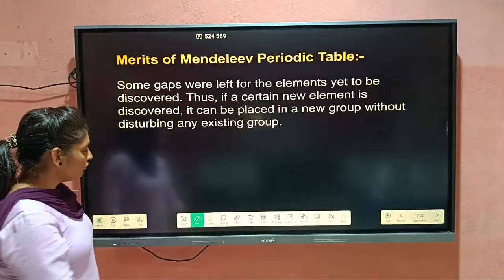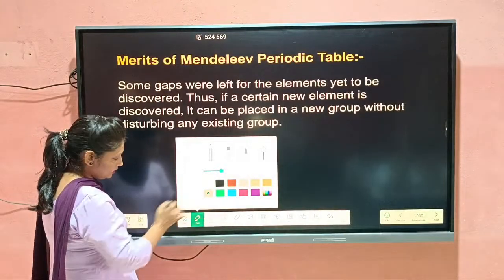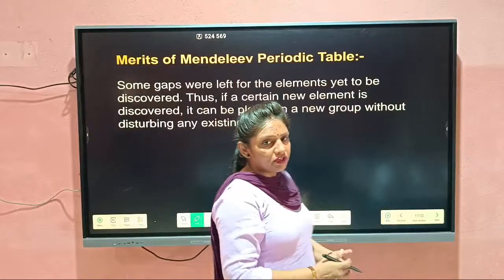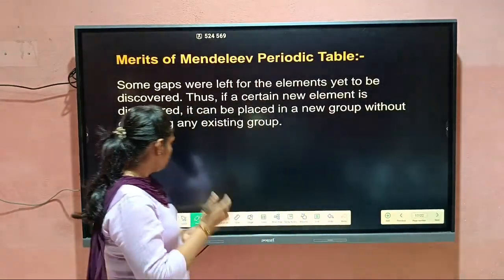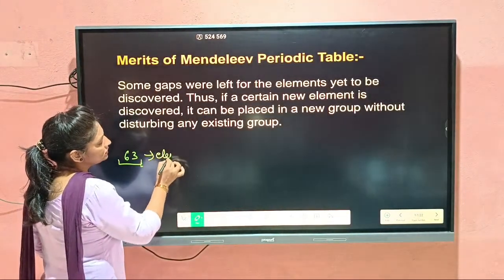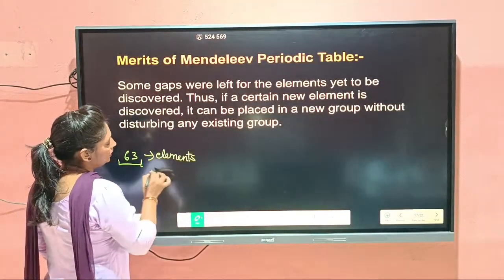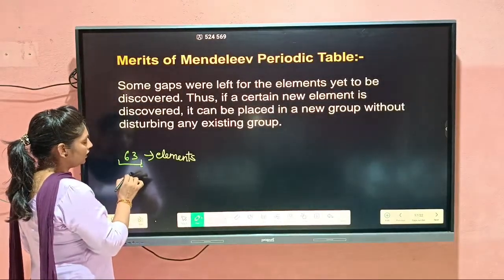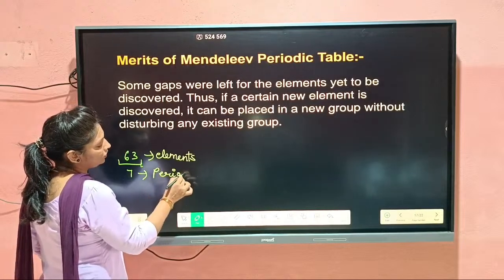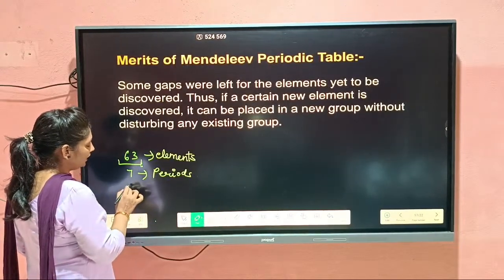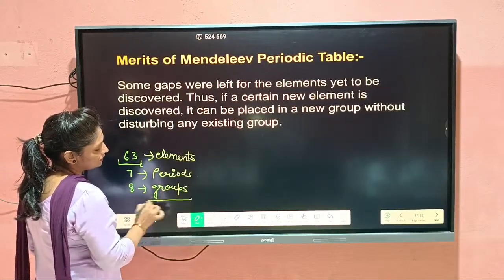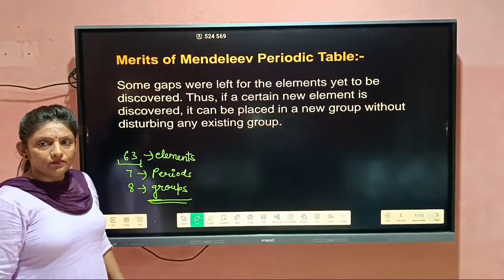So students, you will keep some points in your mind. First one, at Mendeleev's time, there were how many elements? 63 elements. He gave us a total of how many periods? 7 periods in the Mendeleev periodic table. And there are 8 groups.